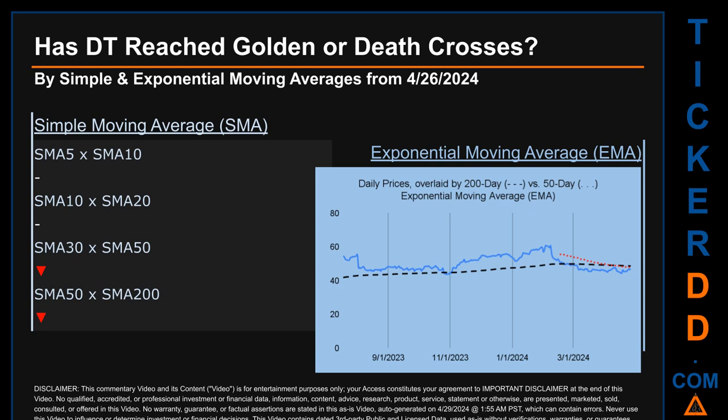Continuing with SMA, we looked across the 5 to 10, the 10 to 20, and the 30 to 50-day ranges to see if golden and death crosses had been reached. We found a death cross signal for the 30 to 50. We could find neither golden cross nor death cross signal for the 5 to 10 and the 10 to 20.